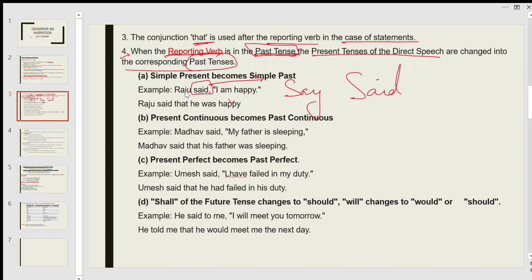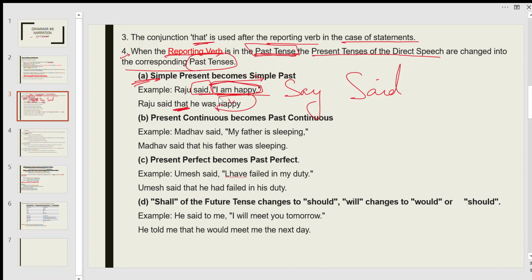Okay, so Raju said, "I am happy." According to this sub rule of 4, simple present becomes simple past. So the indirect becomes Raju said that. That is the conjunction which is used after the reporting verb. And the sentence in inverted commas is the reported speech. The tense of this reported speech is simple present and it becomes simple past. So the sentence is Raju said that he was happy.